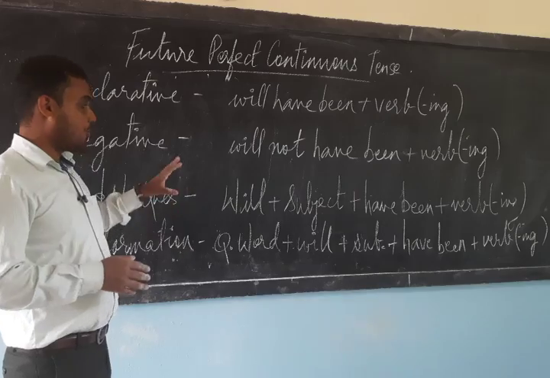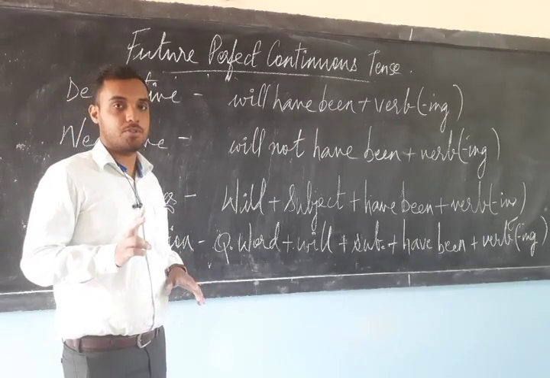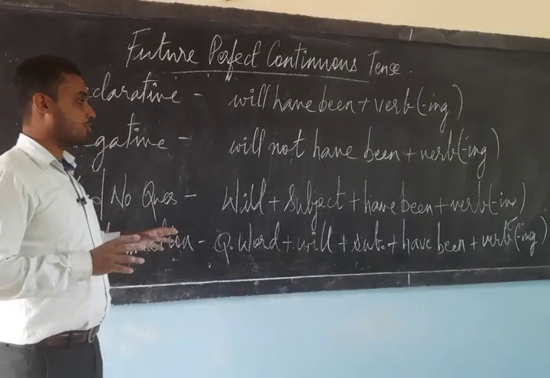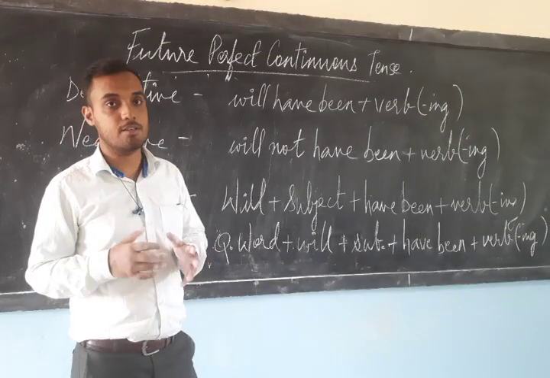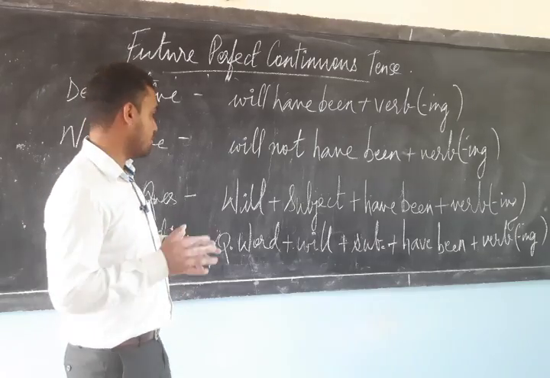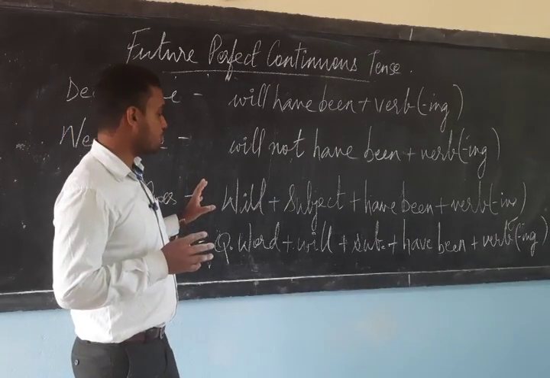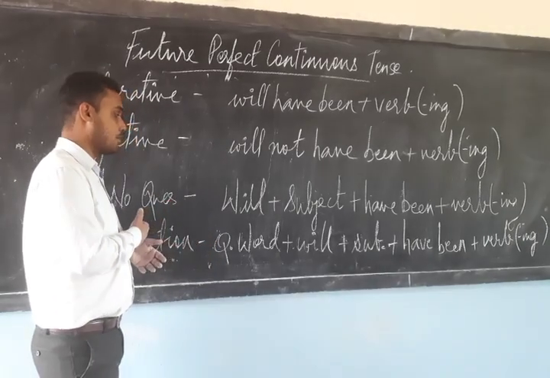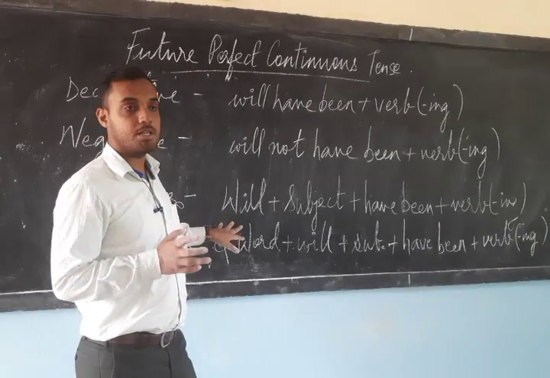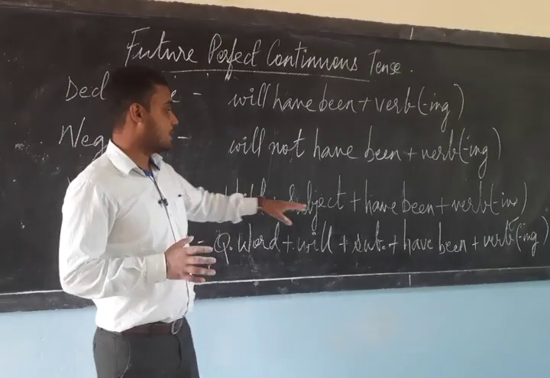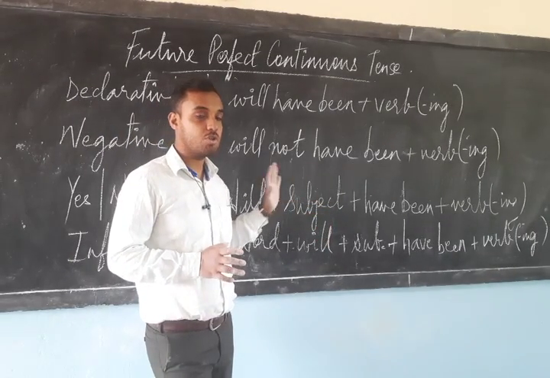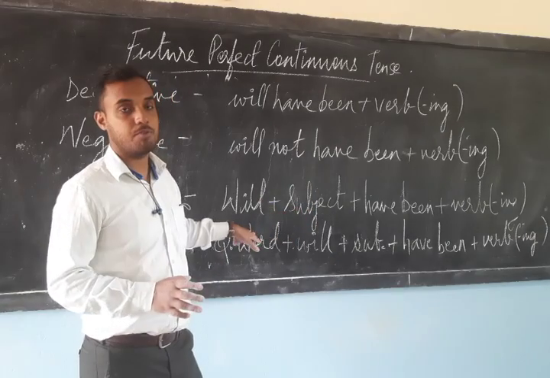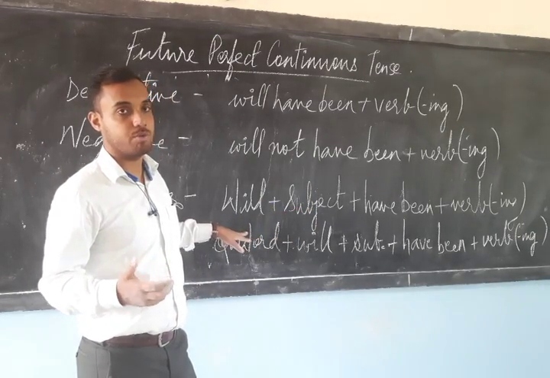Okay. Now, interrogative sentences are of two types, yes no question and information question. In yes no question, you either have to answer in yes or no, that you are clear with it. Okay. So, now in yes no question, remember I told you whenever we form a question, we have to use the helping verb at the beginning. Okay. So, will I am using at the beginning of the sentence again. Then the subject, we are not going to write will have been or something like that. We have to put the subject after we write the helping verb. Then only we can form a question.